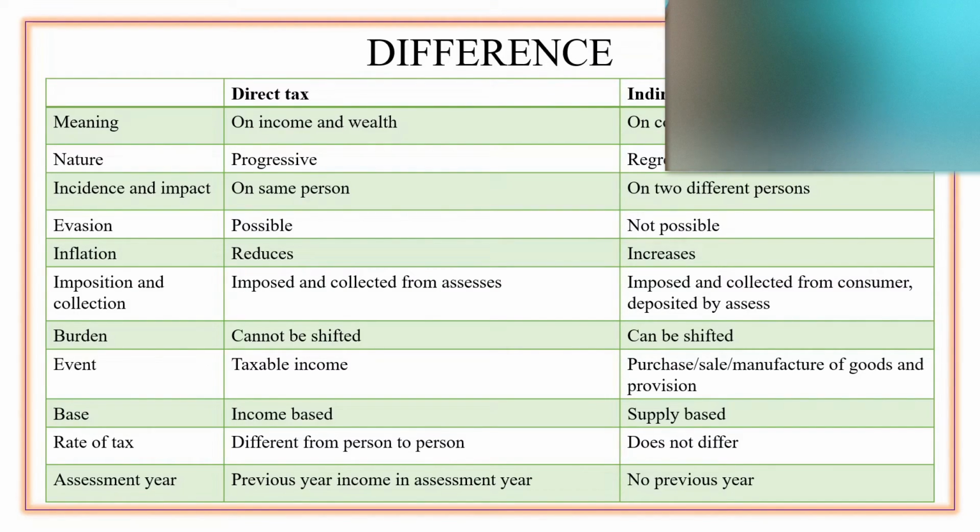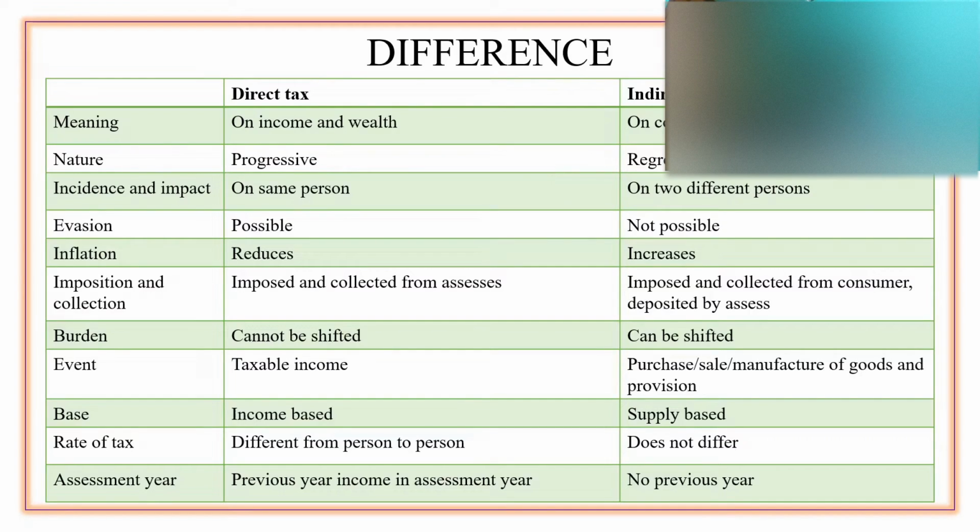And if we look at indirect taxes, it is regressive in nature. Regressive in nature, in simple words, you could understand that it doesn't differ with persons. It differs only with the quantity or the value that you purchase. Otherwise, it is the same for the individual whosoever is purchasing that particular product.